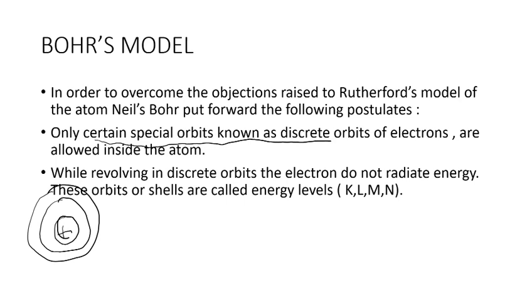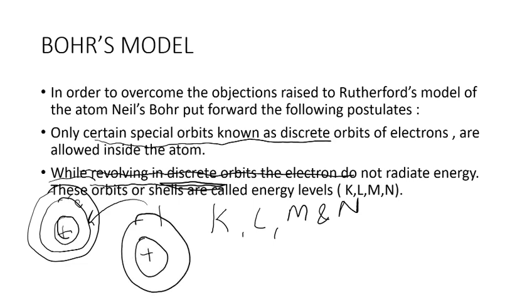Plus, what did he say? He said that while revolving in these discrete orbits, electrons do not radiate energy. Means the energy of these shells is fixed. Hence, these orbits are called energy shells or energy levels. These are the K, L, M, and N orbits. Naming the nearest to the nucleus is the K shell, and then the L shell, and so on.